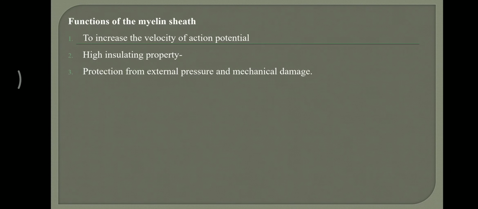And the third point is it protects an axon from external pressure and mechanical damage. If a myelin sheath is present, that gives extra protection. It helps to increase the velocity of action potential, and it acts as an insulator. It also has insulating property.